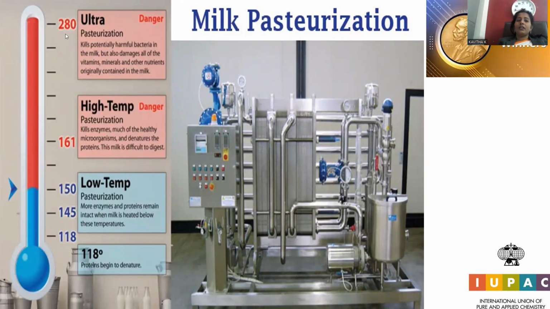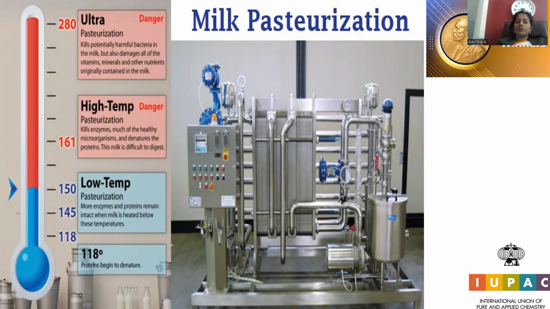If you reach 280, it is called ultra pasteurization, where all the content of the milk is totally damaged. We can completely avoid such milk heated at 280. So up to 150 degrees is a low and optimum temperature for the pasteurization process. In specific, 118 degrees centigrade is the more optimum temperature for milk pasteurization.